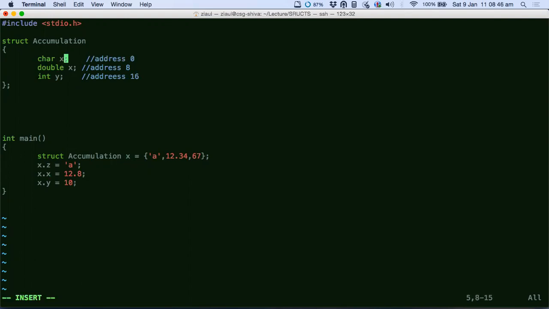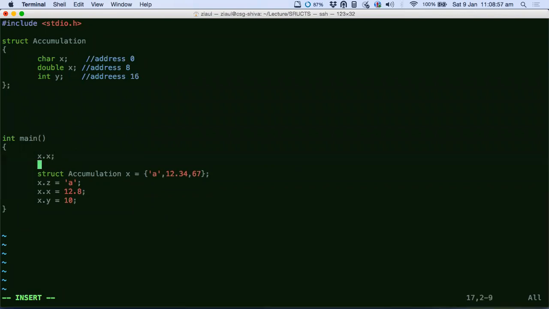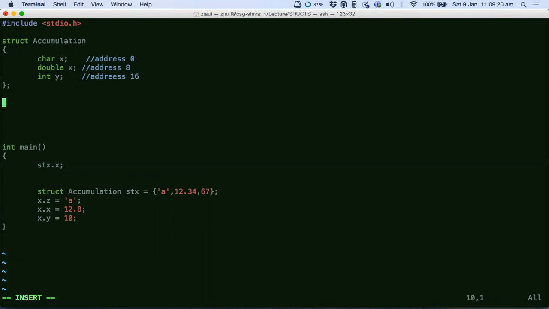Just remember this. You cannot have two members having the same name. Why? Because then there is a big ambiguity in your program when you access it. If you say x.x, which x are you accessing? You don't know which x. So let's call the variable stx. If you have a structure variable called stx and you do stx.x, since you have two member variables with the same name, your compiler will not know which you are trying to access, and it will show an error. But what is okay is, let's put it back to z.